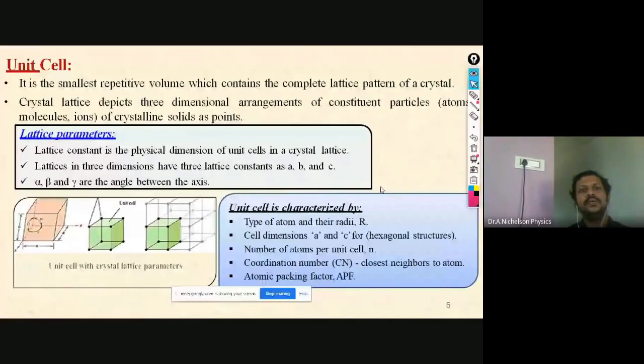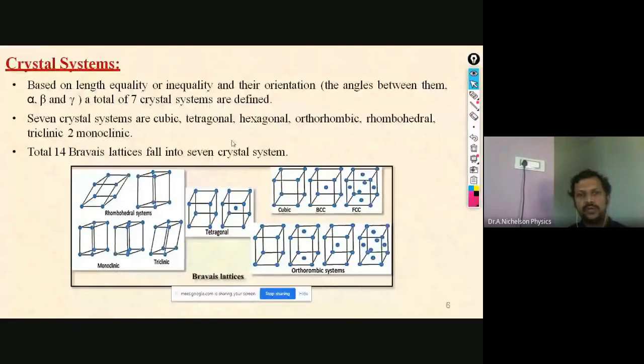Okay, right. Now the crystal systems. There are only 7 crystal systems. Here you see the different crystal systems: rhombohedral, monoclinic, triclinic, tetragonal, cubic, orthorhombic, and one more, hexagonal. So the total is 7 crystal systems.